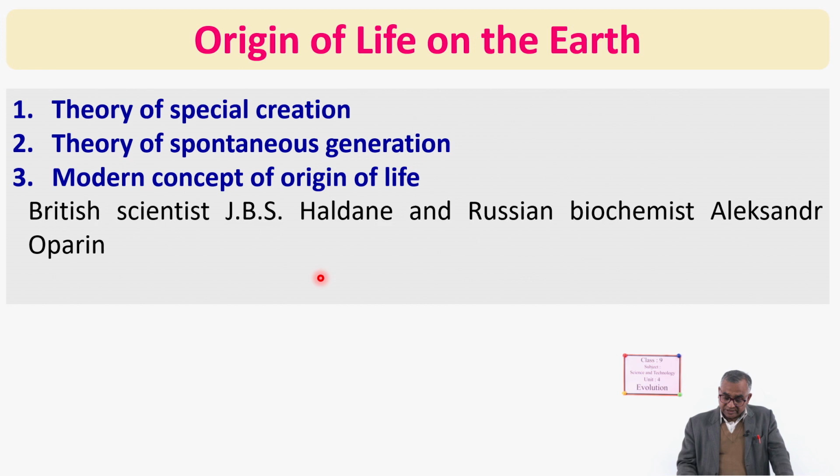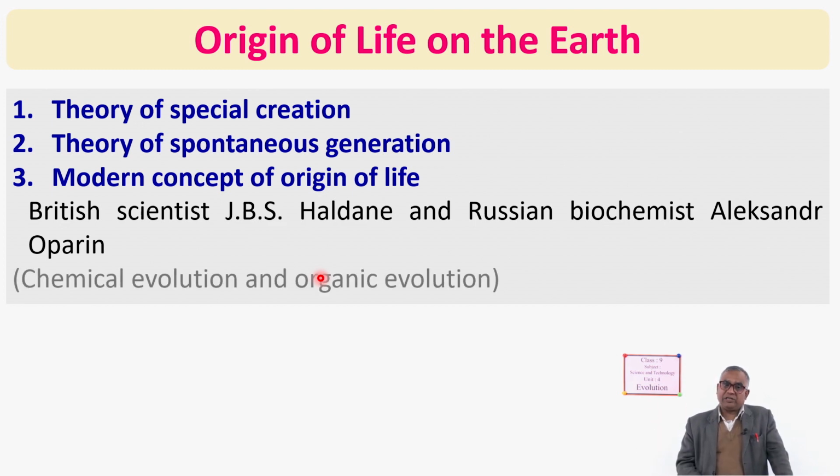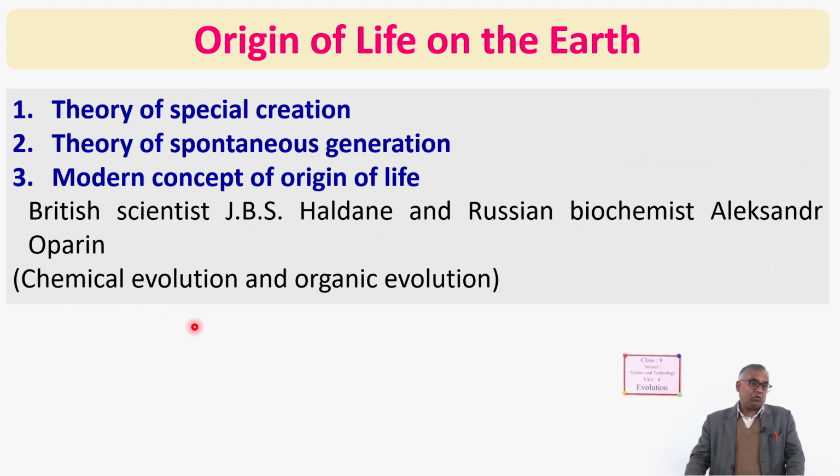And here they suggested that evolution, that means the formation of organisms and their development, occurred in two steps. They were chemical evolution and organic evolution. In fact, our subject is closely related to organic evolution only. We will discuss more about organic evolution, and the term will be used for that evolution. But before that, chemical evolution took place, so I will discuss a little bit about chemical evolution also.